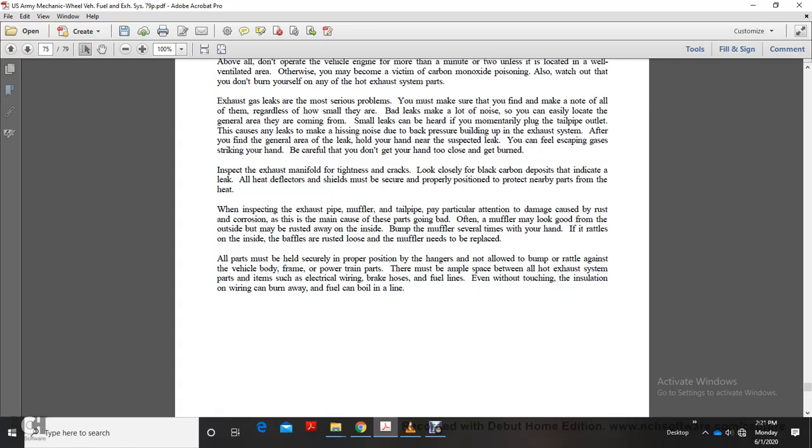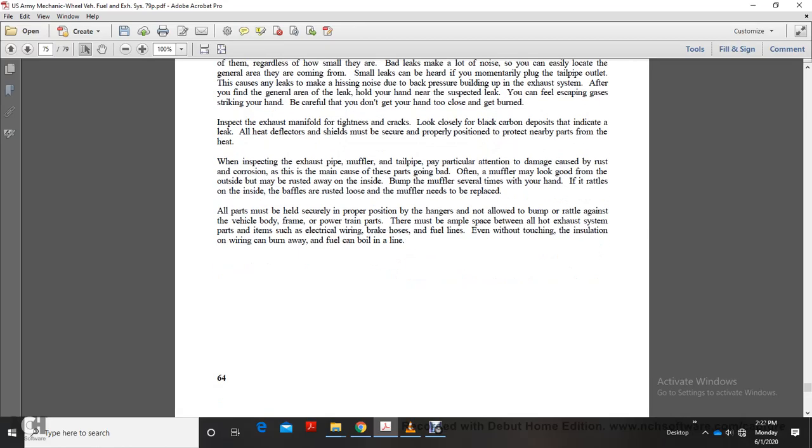When inspecting the exhaust pipe, muffler, and tailpipe, pay particular attention to damage caused by rust and corrosion, which are the main causes of these parts going bad. Often the muffler may look good on the outside but may be rusted away on the inside. Bump the muffler several times with your hand. If it rattles on the inside, the baffles are rusted loose and the muffler needs to be replaced.